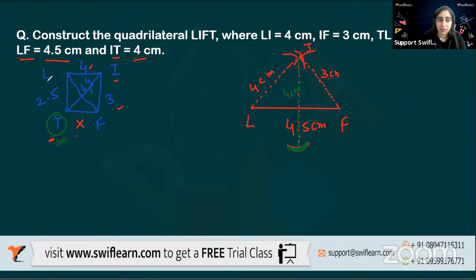This is the arc of 4 centimeter I've drawn from point I. I know LT is 2.5. So make an arc from L, and with the T, I know it will intersect somewhere here. This distance is 2.5. So with this, I know the intersecting point is T. Now I can join this, and I got the quadrilateral. Pretty easy, right? Is it easy to solve, Mohit?